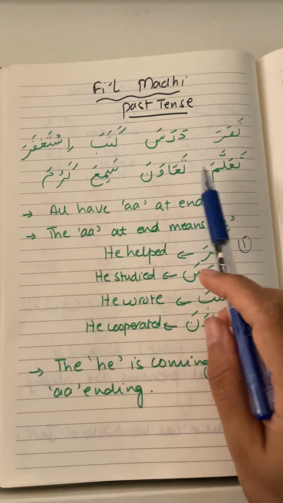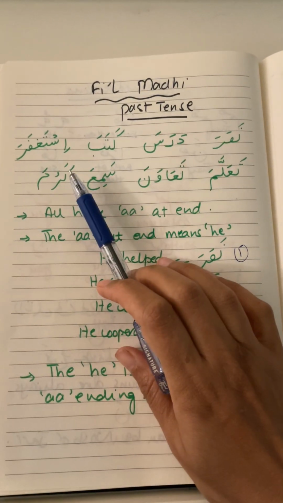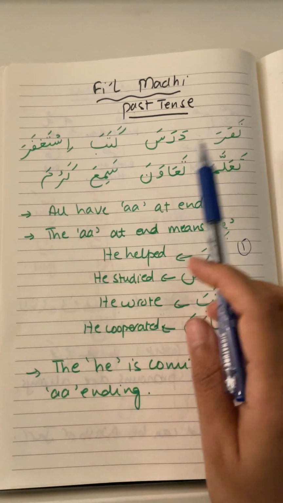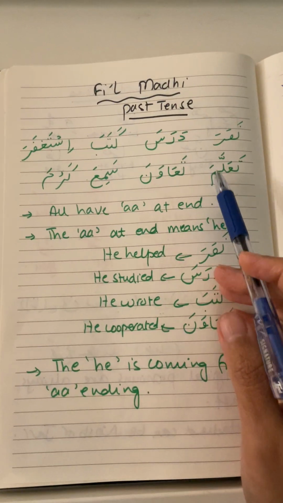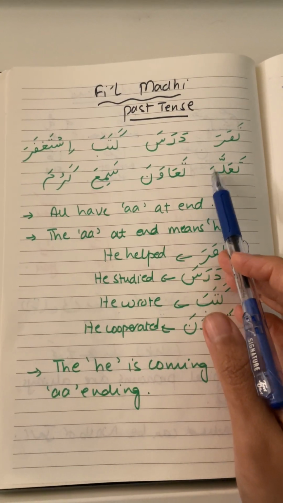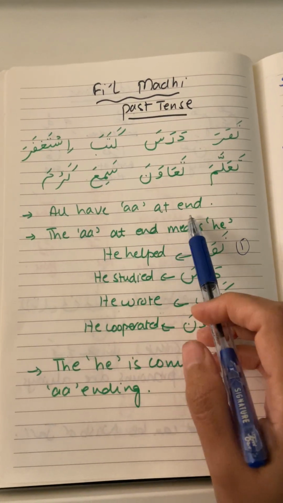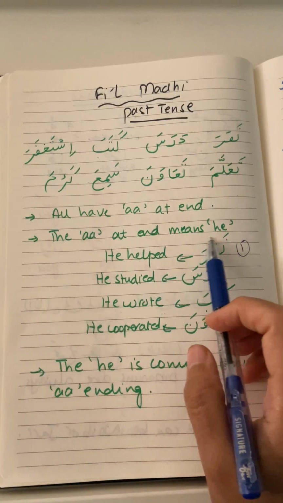So first look at these words, a few of them. Nasara, darasa, kataba, istaghfara, ta'allama, ta'awana, sami'a, karuma. There is one thing that is common in all of these words, that their ending is a. There is a fatha in the last harf of each of these words, right? So they all have a at the end. The a at the end means he.